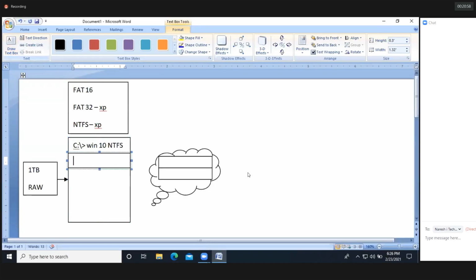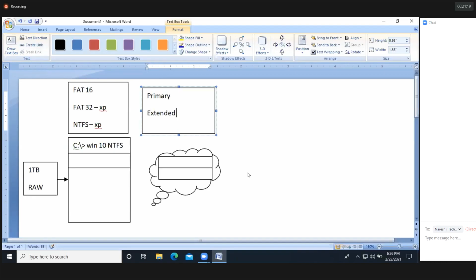Coming to partitions, how many partitions can we create? The maximum possibility is 4. We have 2 types of partition: primary partition and extended partition. As a maximum, 4 partitions we can create.